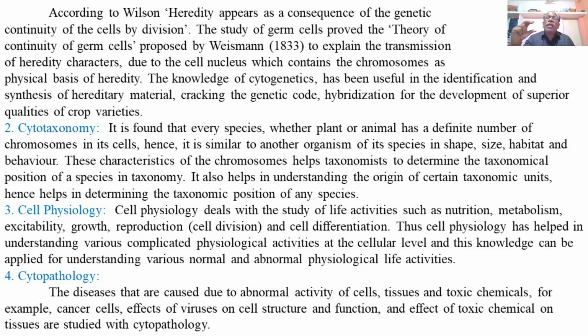The study of germ cells, or the reproductive cells, proved the theory of continuity of germ cells proposed by Weismann in 1883 to explain the transmission of hereditary characters, and this happens due to the cell nucleus, which contains the chromosomes as the physical basis of heredity. Physical basis means the actual genetic material, the nuclear material consisting of chromosomes and genes in the form of DNA.